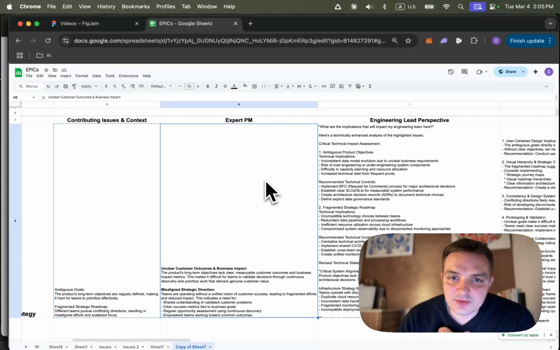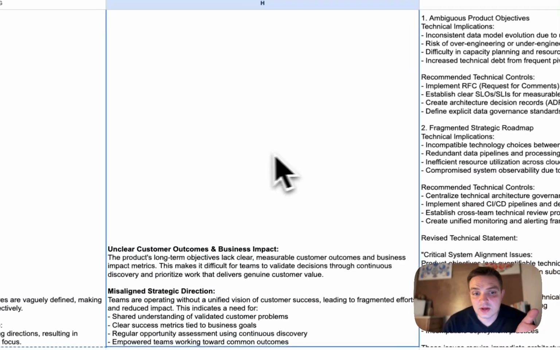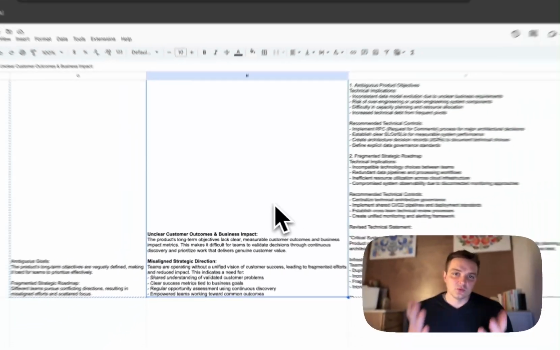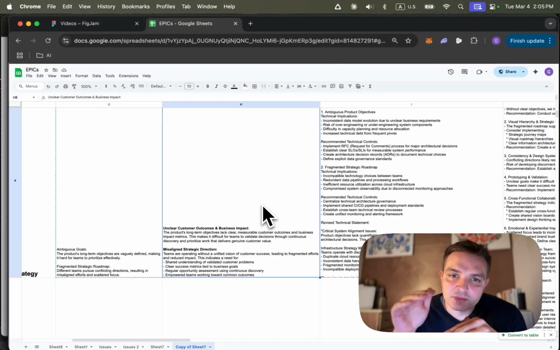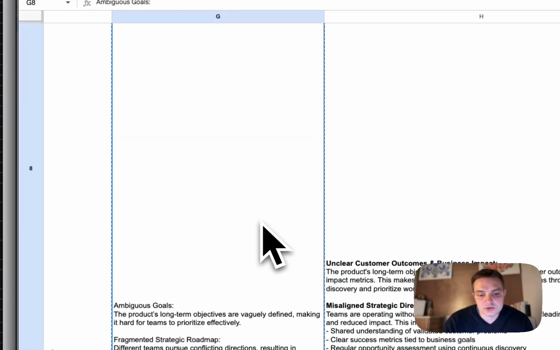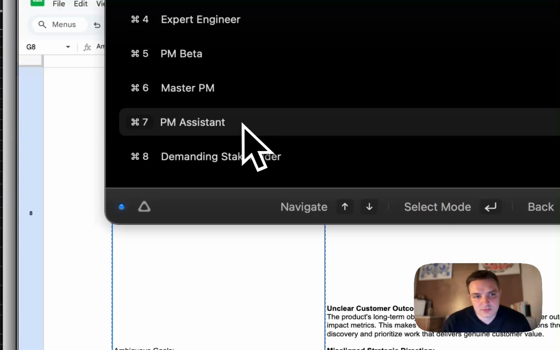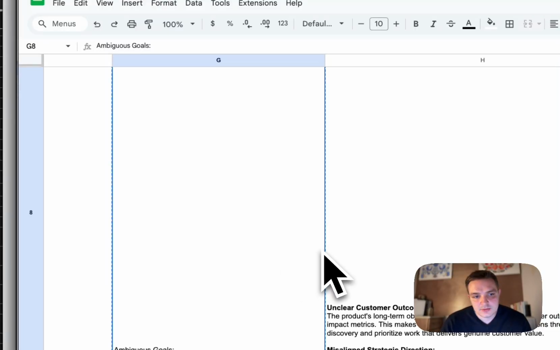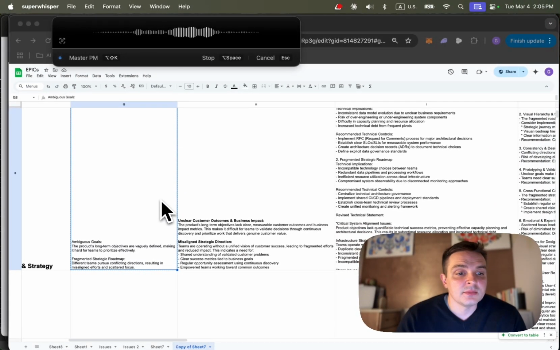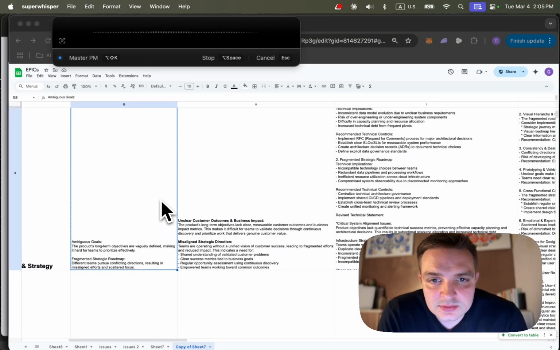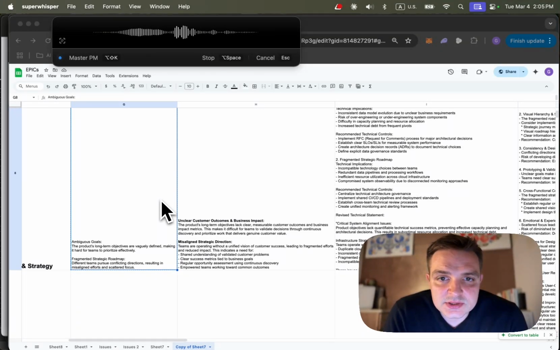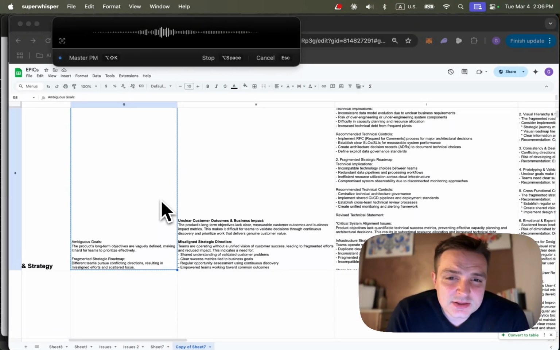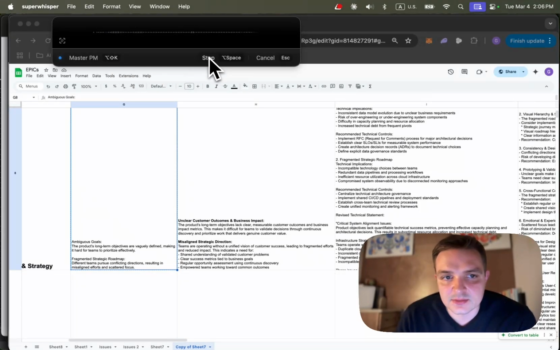I also have a PM prompt, and I put it here. So for the most part, what you want to do is level 2 the PM prompt. I think our goals are not ambiguous. I think that might create optics with our stakeholders because we are not communicating our goals in enough meetings. So I just want you to focus on fragmented strategic roadmaps instead. I think that is a valid point, please.